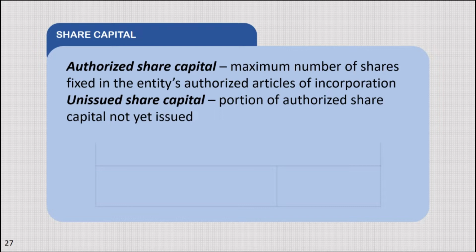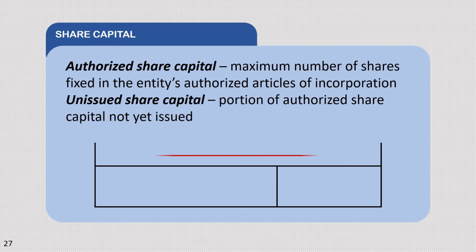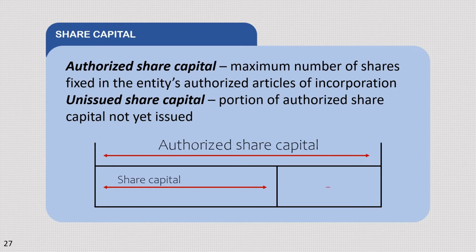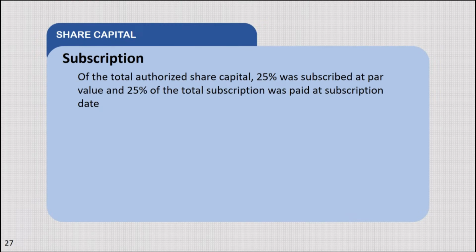For further explanation, we have here a drawing. First, this is our authorized share capital. For us to determine the unissued share capital, we have to determine first the share capital. For example, this is our share capital. We notice that there is still an excess, which is the portion that can still be issued because the maximum authorized share capital has not yet been met. The portion not yet issued is called unissued share capital. Another illustration, subscription.